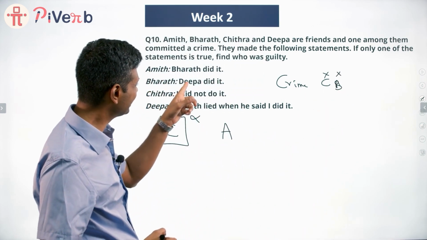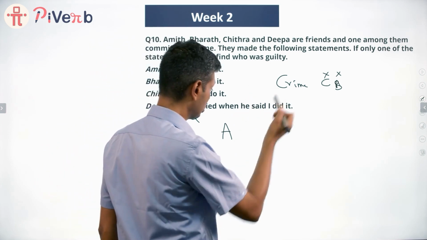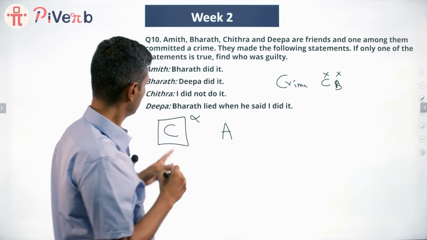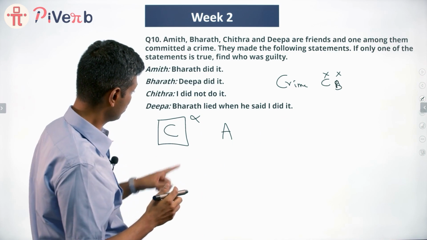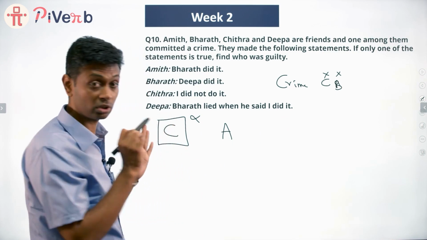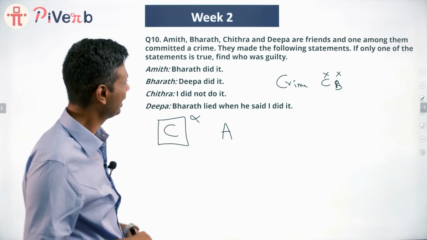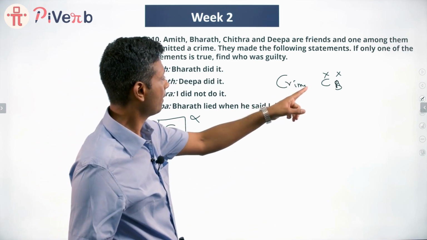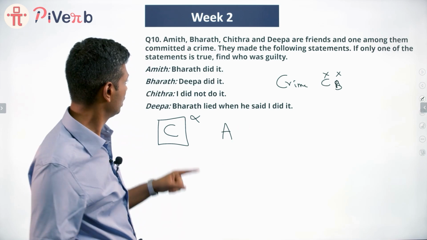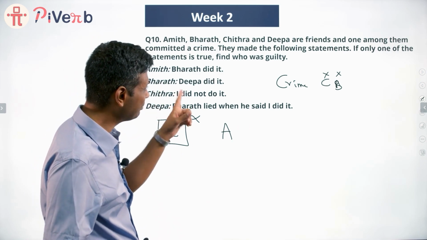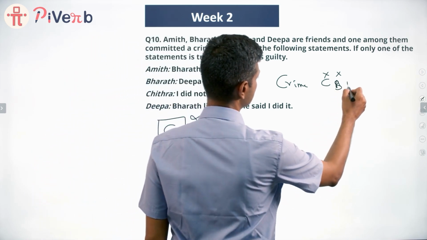Bharat is saying Deepa did it. That should also be not true. Chitra is saying she did not do it. Just what Chitra alone is speaking the truth, that's what we're thinking about right now. That means A, B and D should have lied. If A has lied, that means Bharat did not commit the crime. If B has lied, that means Deepa did not commit the crime.